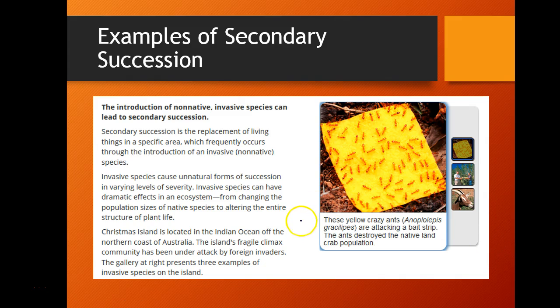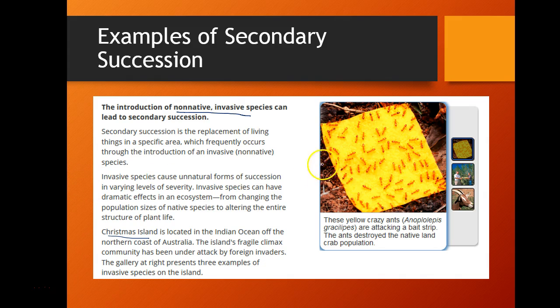This example of secondary succession is pretty cool. This is on an island called Christmas Island, which is located in the Indian Ocean off the northern coast of Australia. And this example of secondary succession involves non-native invasive species. So different species and organisms that don't originally live in that specific ecosystem can lead to secondary succession.